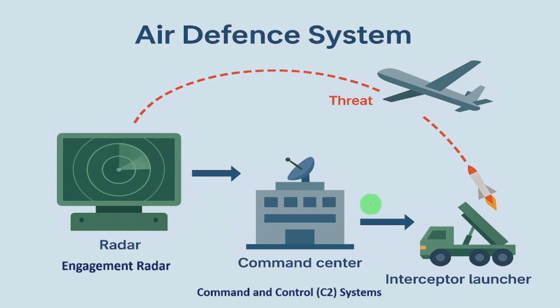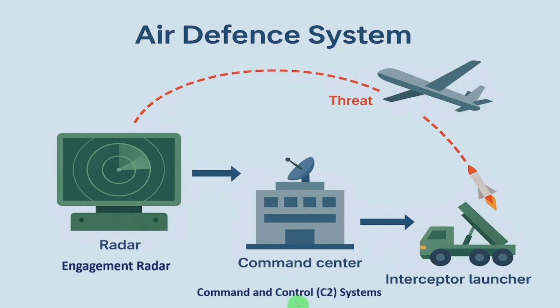Here, this is the air defense system. It consists of three parts. The first one is the radar. That radar detects any aerial threats or any objects entering into the particular country's airspace. And when it is detected, it sends the signals to the command center.